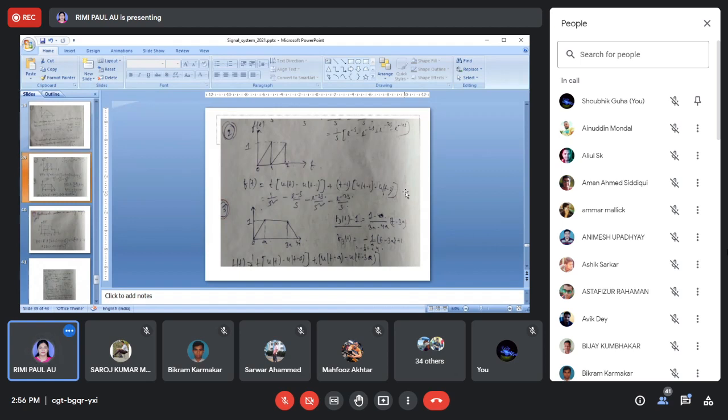Otherwise, if you get this answer, let me know. So I'm giving you 3 minutes to find out f3t. Do not look at this equation, it may be wrong. Just from your knowledge, find out.